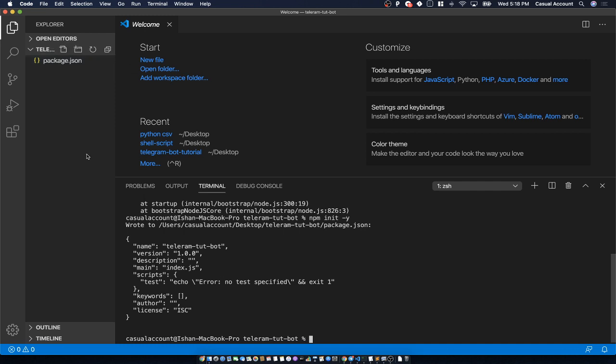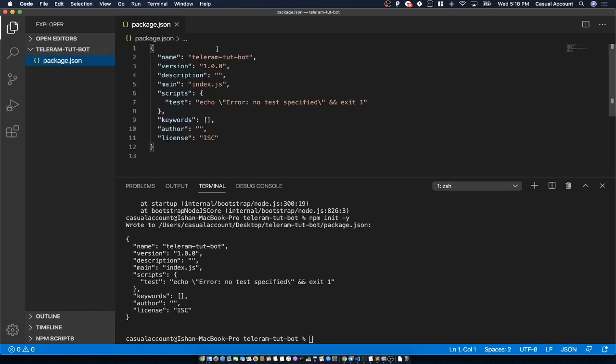So now what is this package.json? Let's open it. This package.json file contains the information or the metadata about your application which you will be creating. It is showing the name of the bot will be Telegram bot, what the version, any description which you want to put for this application. You can put any information over there, whatever you feel like. So for example, this is a bot, as simple as that.